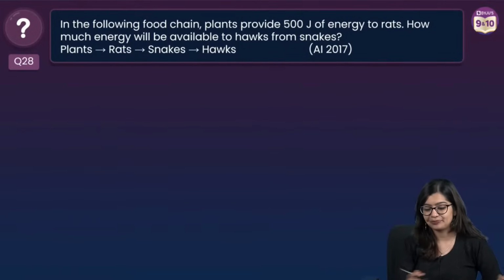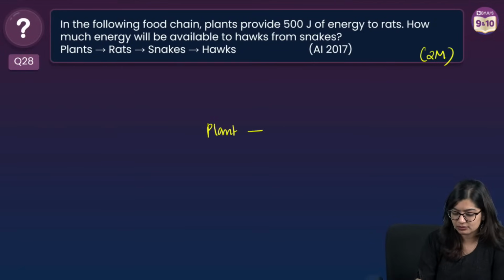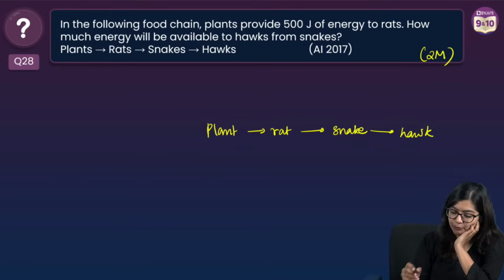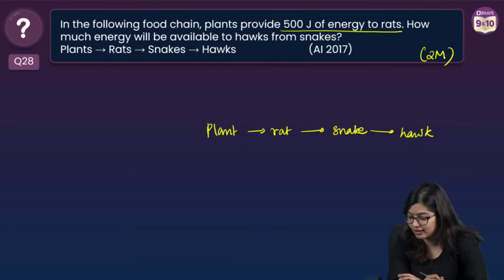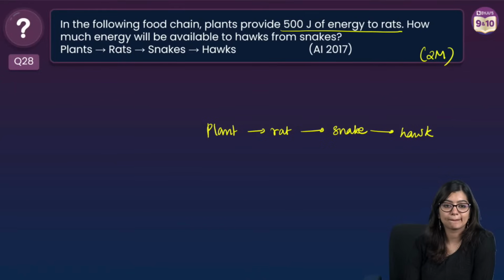Okay. Next up, this is a 2-mark question. In the following food chain, we see that we have plant, rat, snake, and hawk, right? So they are asking you, if plants provide 500 joules of energy to the rats, then how much energy will be available to the hawk? Yes? Aerosols, yes, nay. Mainly you can write refrigerants, enough.